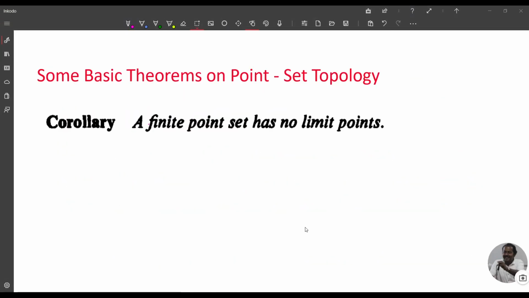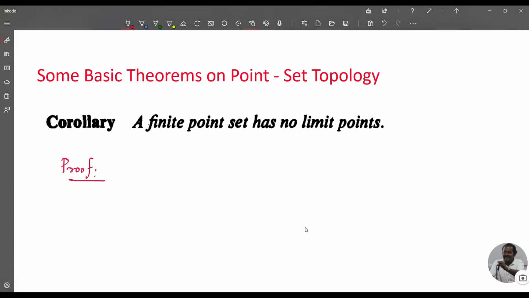We prove a corollary to the theorem: a finite point set has no limit points. The proof is very simple. Since the set is finite, every neighborhood of a point in the set has only a finite number of points. Therefore, it cannot be a limit point by the previous theorem.